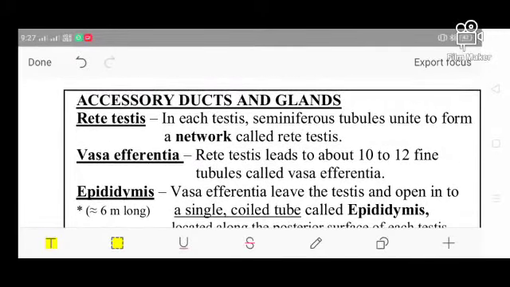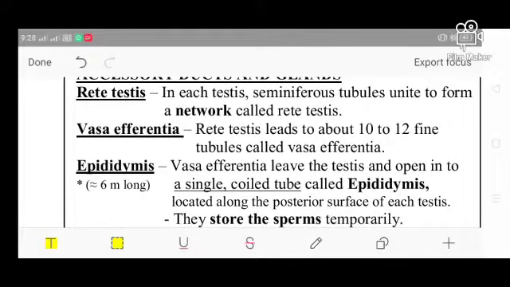What is rete testis? The seminiferous tubules unite to form a network called the rete testis. Then, vasa efferentia. What is vasa efferentia?